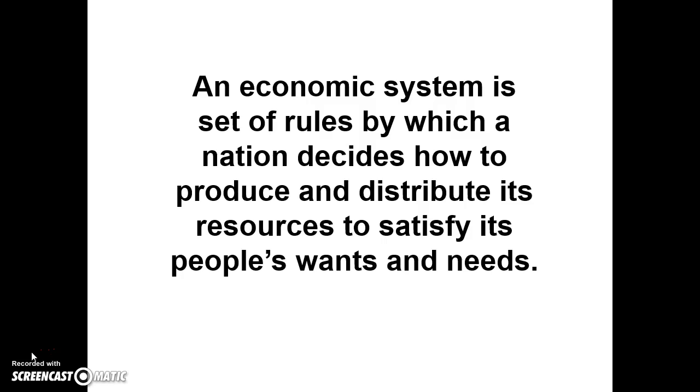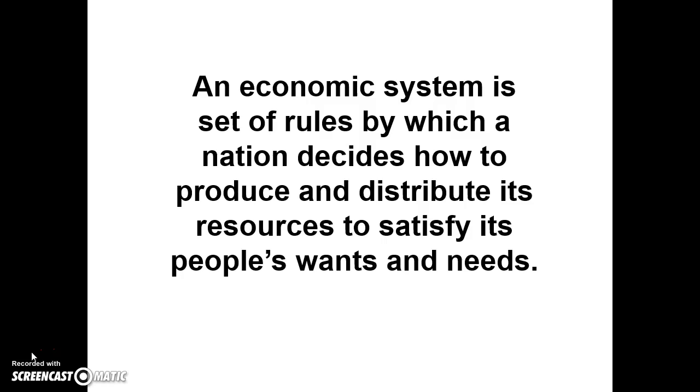Today we're going to look at criterion number 5, economic systems. So an economic system by itself is different from a government system. A government system is when we look at a country, how a country makes, enforces, and interprets its laws. An economic system is this.